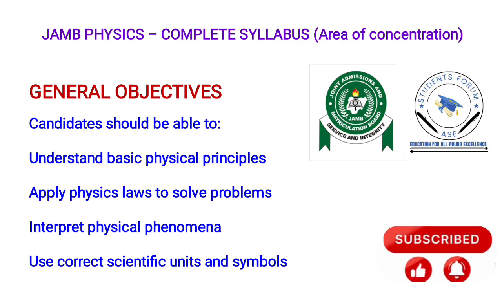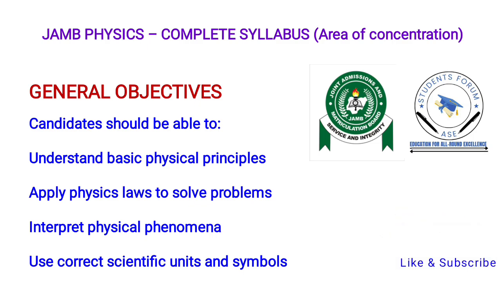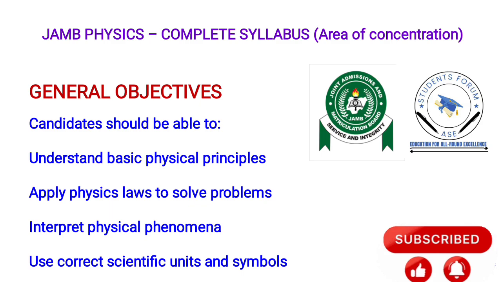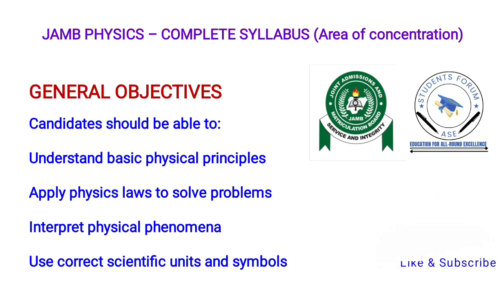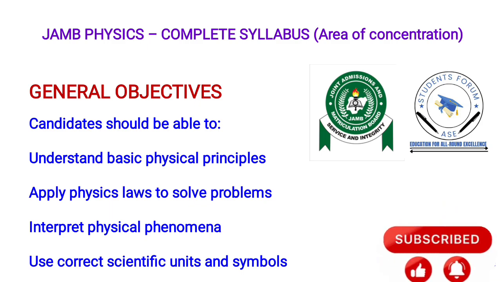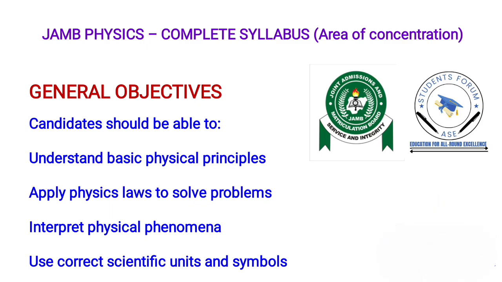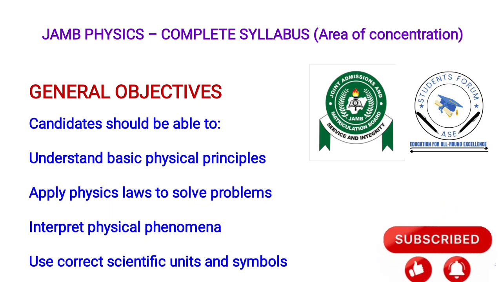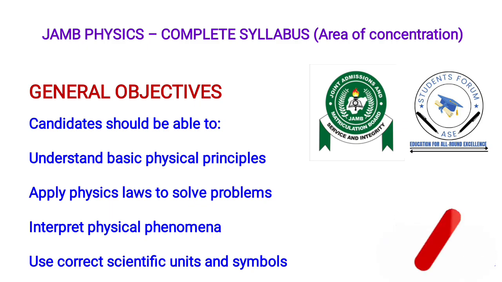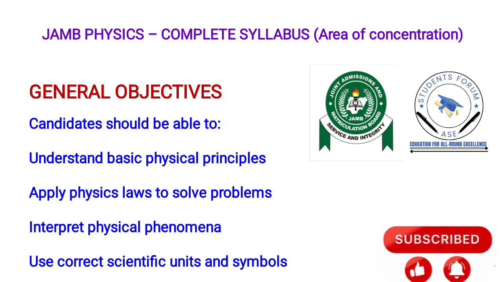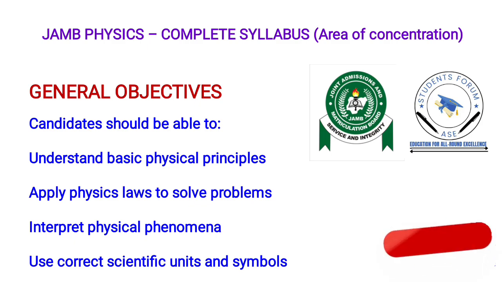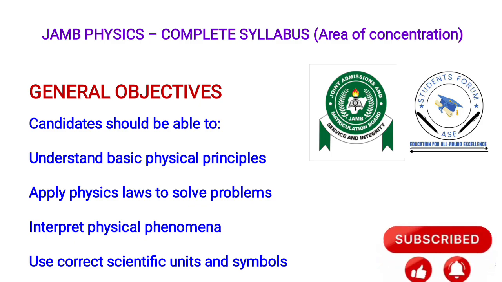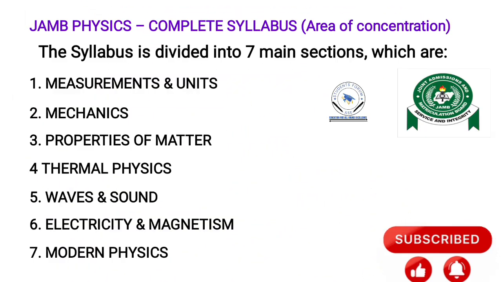When we are talking about the JAMB syllabus for physics, what are the general objectives? What are those things that they actually want you to know? The one thing they want is for you to understand basic physics principles. Another thing they require is to apply physics laws to solve problems. And the third thing is to interpret physics phenomena and use correct scientific units and symbols. So those are the things that we require from you.